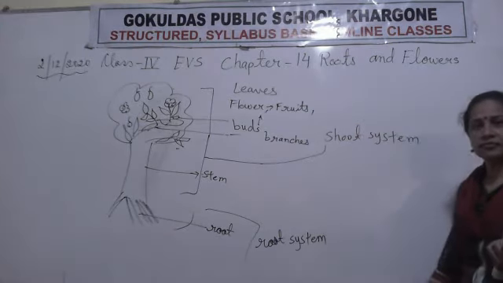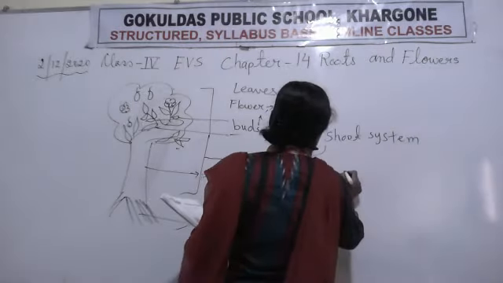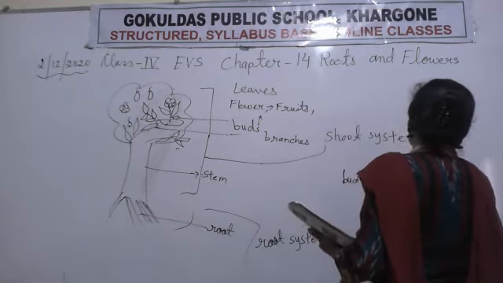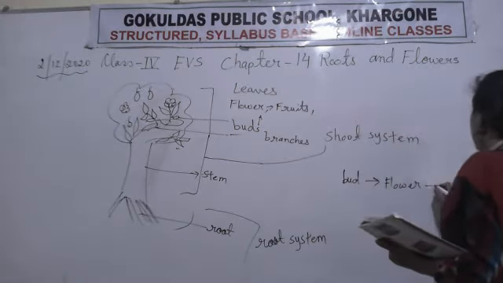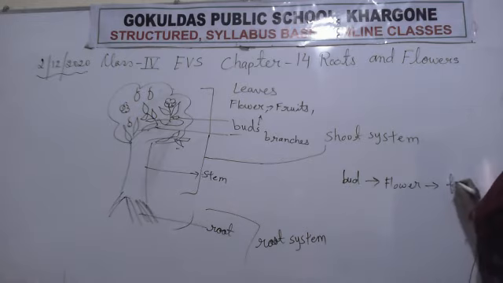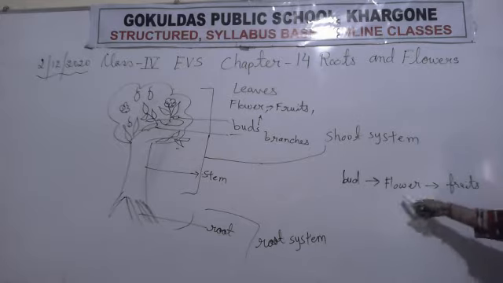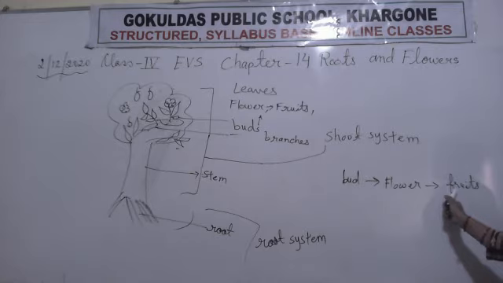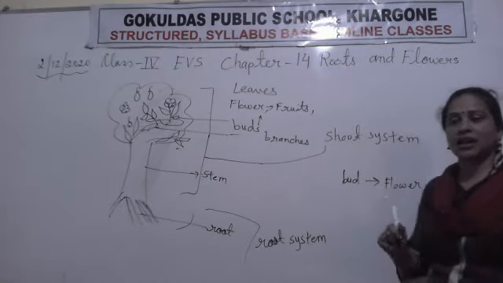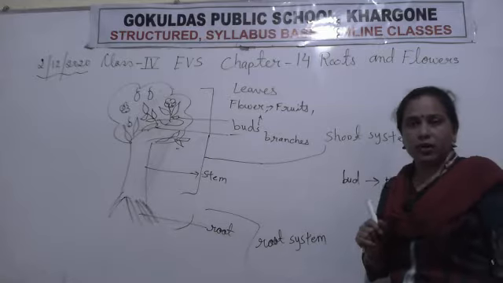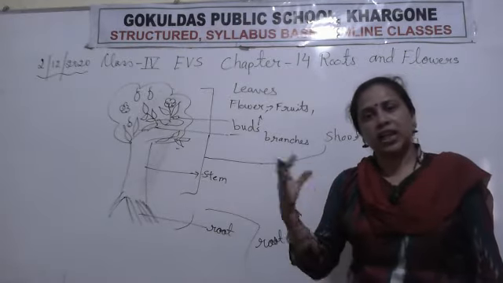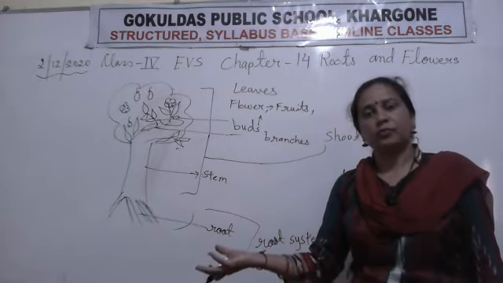Clear? How do we explain this? Bud changes into the flower and the flower changes into the fruit. Clear, students? The buds change into the flower and the flower changes into the fruits. Not all the flowers change into fruit. Why? Because only those plants that give us fruit change their flowers into fruits. Clear?